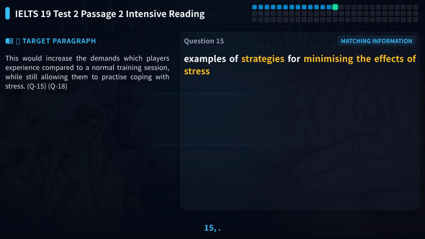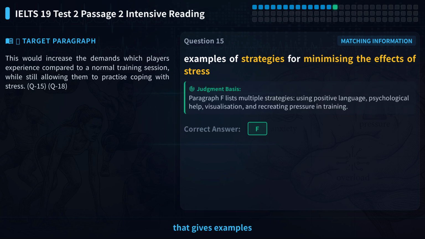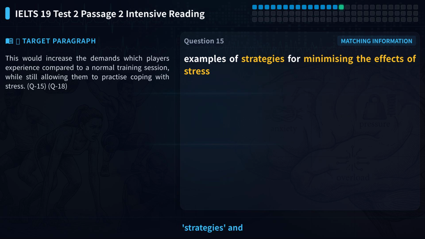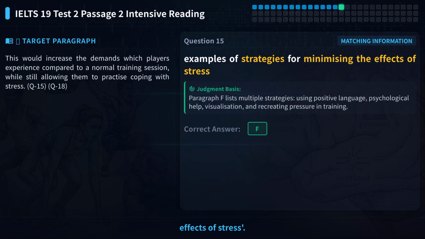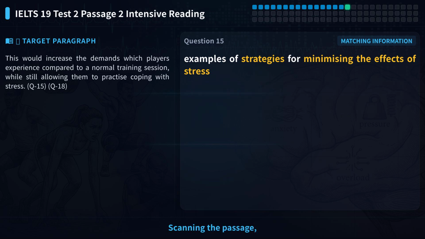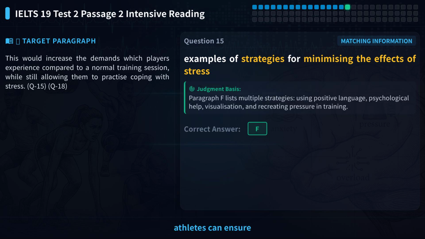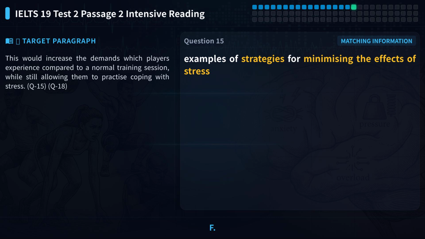Let's look at question 15. Find the paragraph that gives examples of strategies to minimize the effects of stress. Pause the video and try to locate it yourself. The keywords are strategies and minimizing the effects of stress. We need to find specific methods, not stress or its effects. Scanning the passage, paragraph F starts with many ways athletes can ensure they respond positively. It then lists language, psychological help, visualization, and other methods. So the answer to question 15 is F.